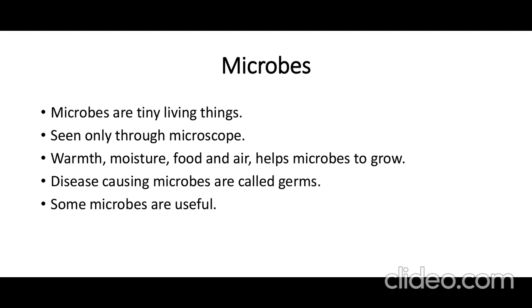They may grow in soil, in water, inside or outside our body, and they are also found in the bodies of other animals. Our mouth and our blood also provide favorable conditions for certain microbes, not for all the microbes.